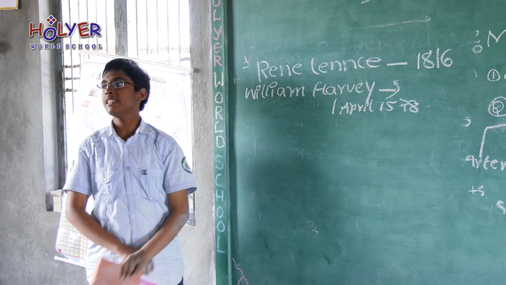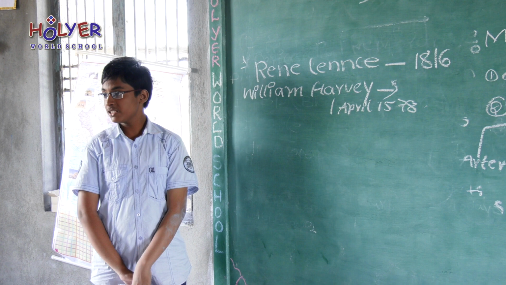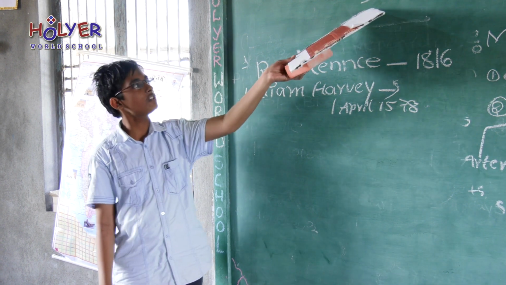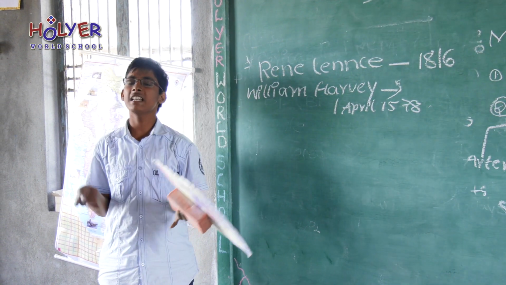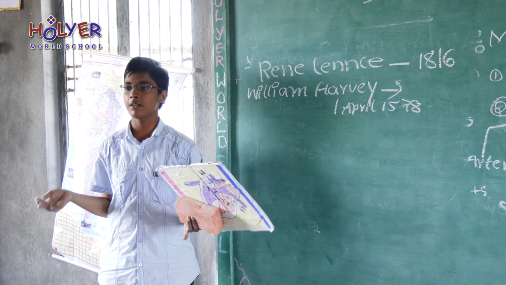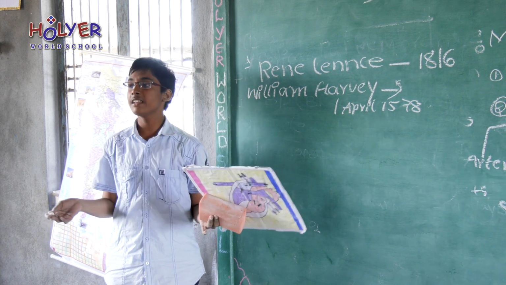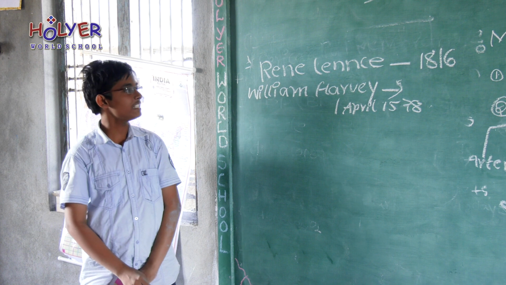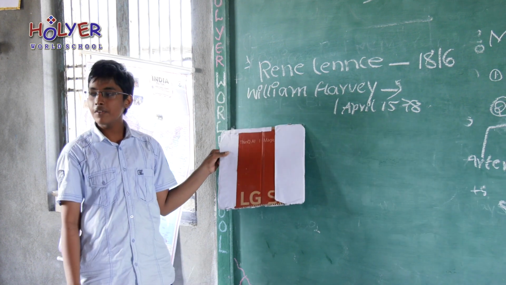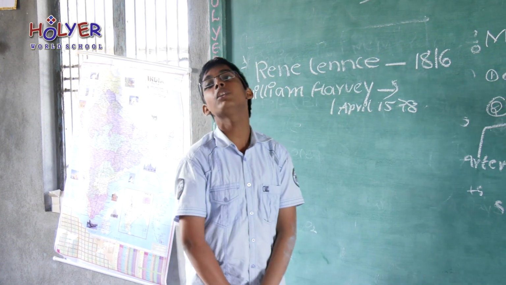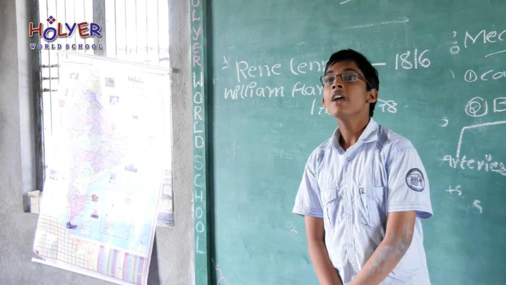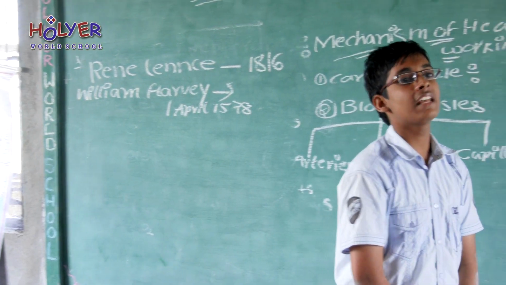His teacher was Fabricius. He also told about the circulatory system, but he was not considered the father of the circulatory system because he did not give any detailed information about it. But William Harvey gave detailed information about the circulatory system. So he was considered the father of the circulatory system.